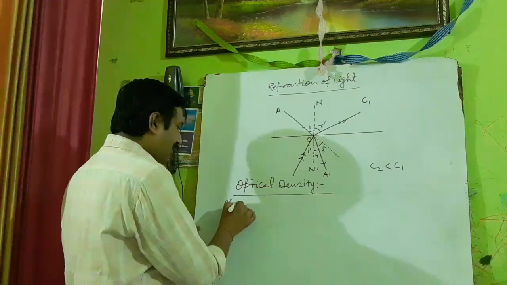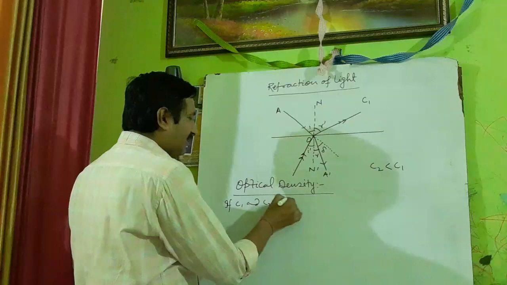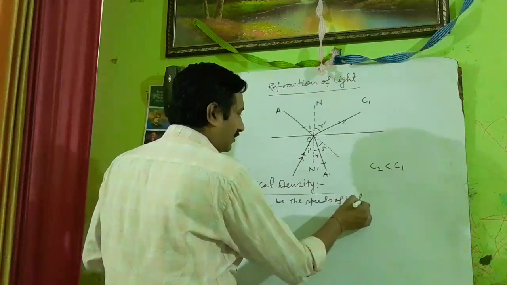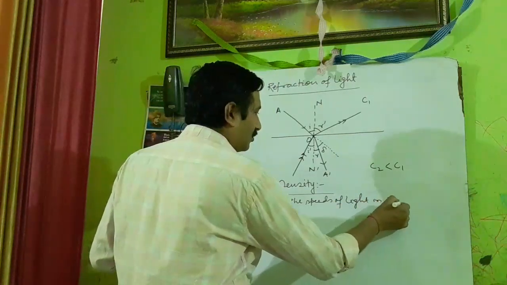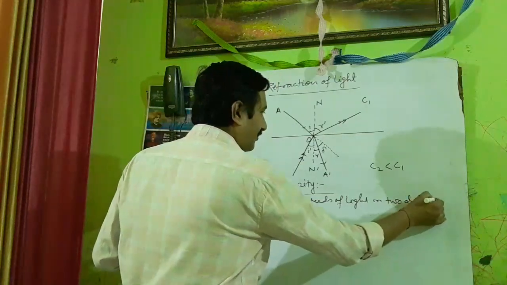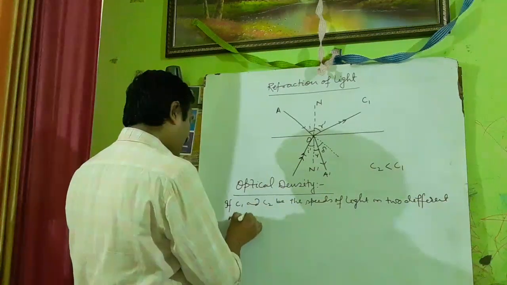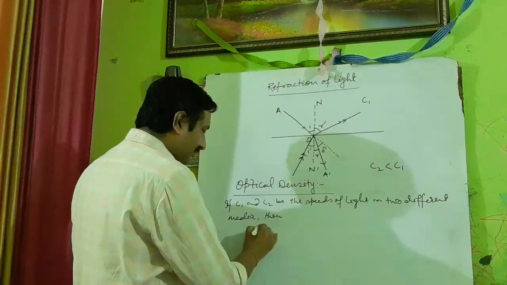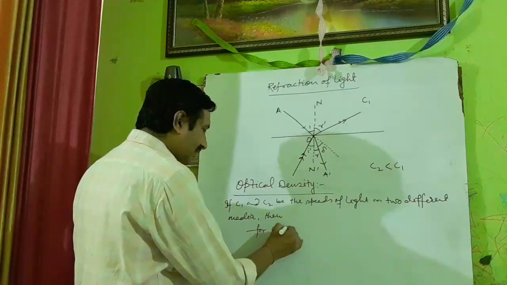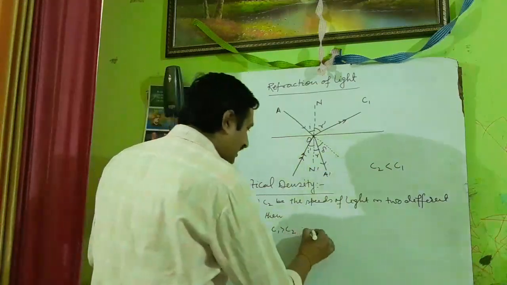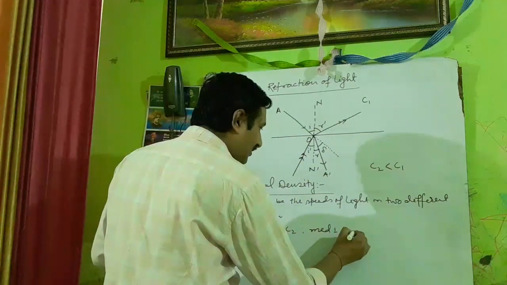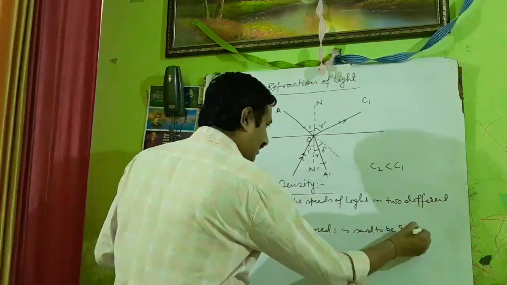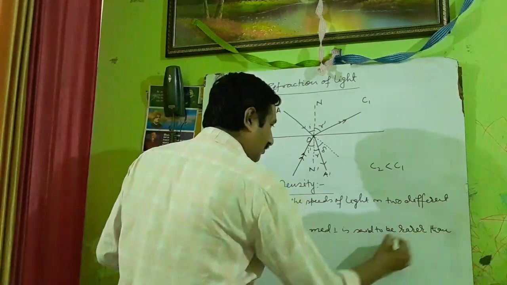So if C1 and C2 are the speeds of light in two different media, then for C1 greater than C2, medium 1 is said to be rarer than medium 2.